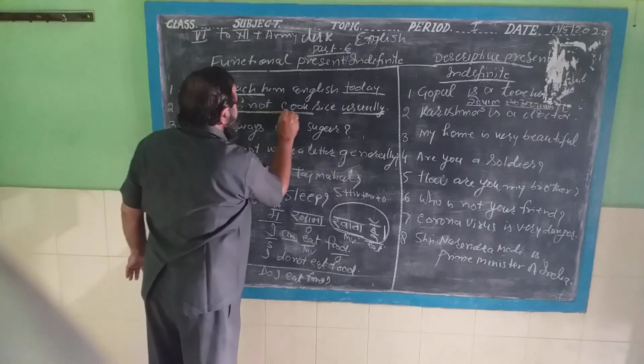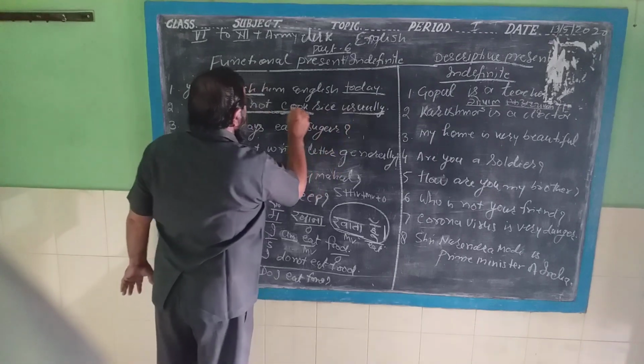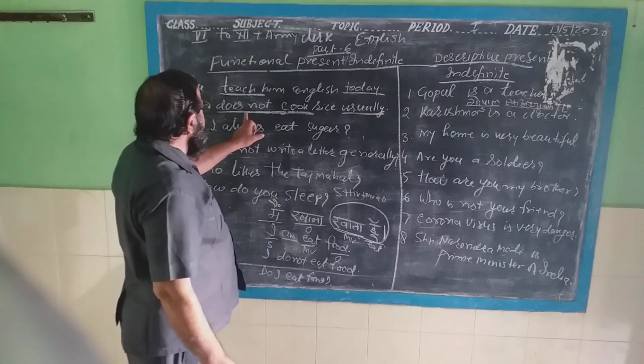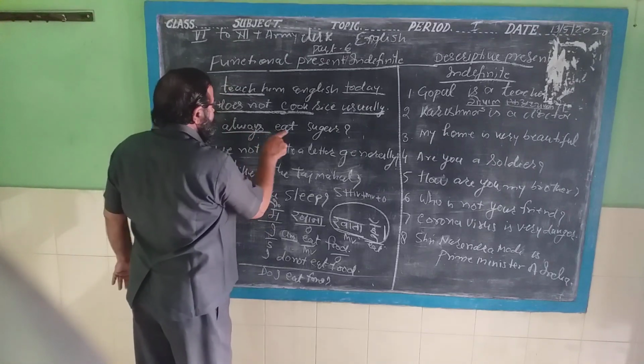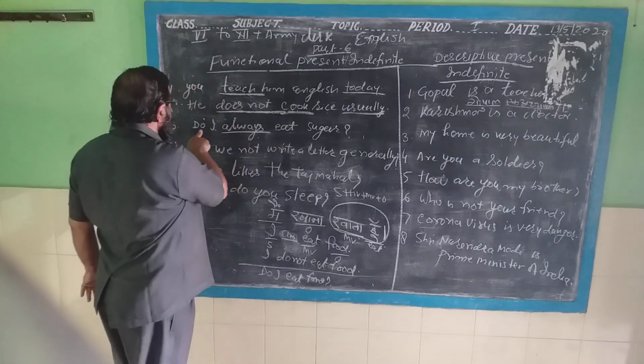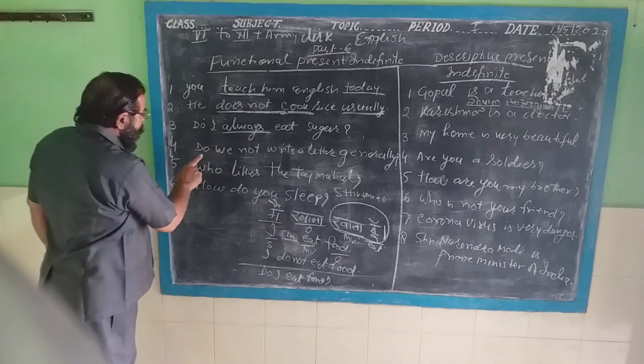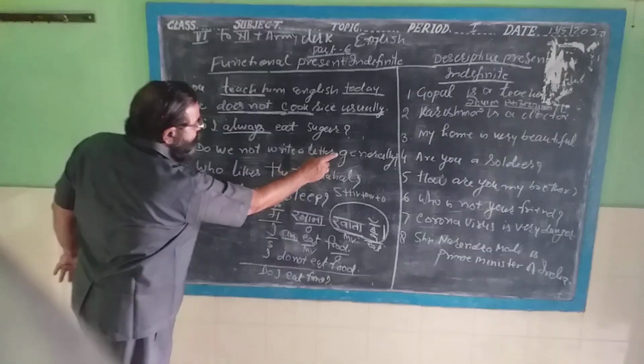Then it is a negative sentence and usually has come. There is the first form, and does not has been used. Do I always? Always is here, that the first form of the main verb, and it is an interrogative sentence. Do we not write a letter generally?